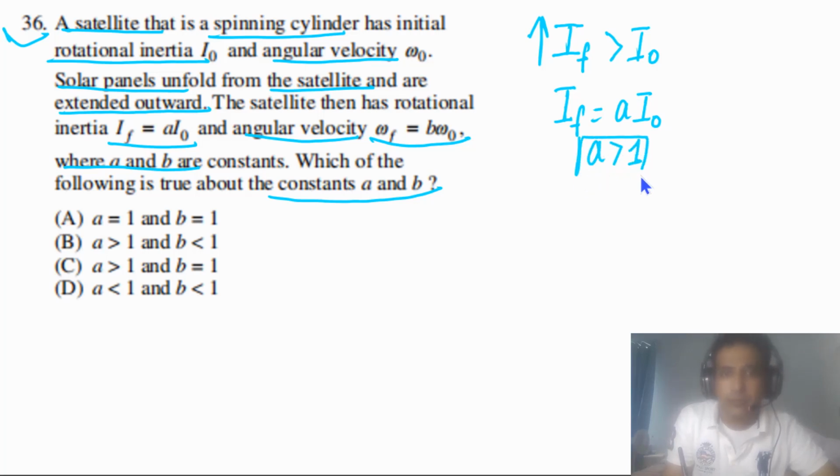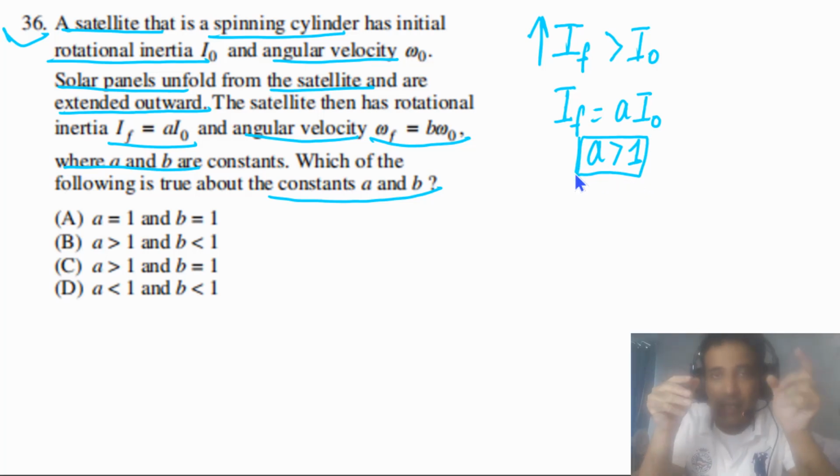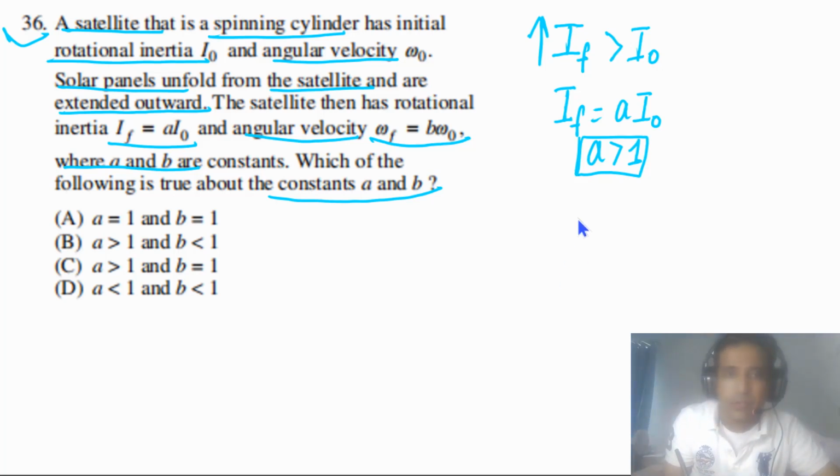So A has to be greater than 1. So this is one thing we can understand. And the second thing we need to understand is that, as in this case there is no net external force acting on the satellite, angular momentum remains constant. So delta L is equal to 0.